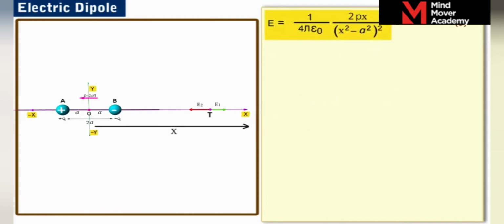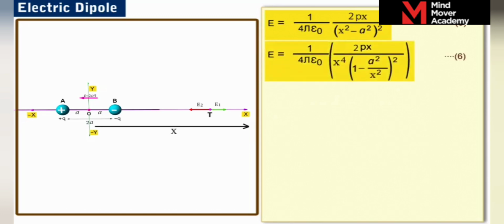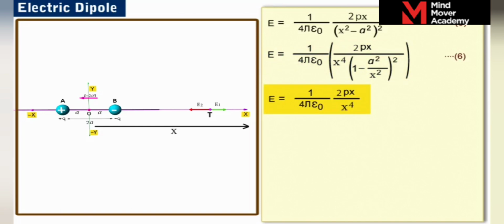Then, writing the expression 5 as an equation 6 and neglecting the term a square by x square for x, which is very large as compared to a in equation 6, and on further simplification, we get E is equal to 1 by 4 pi epsilon naught 2px by x power 4. Let us label it as equation 7.